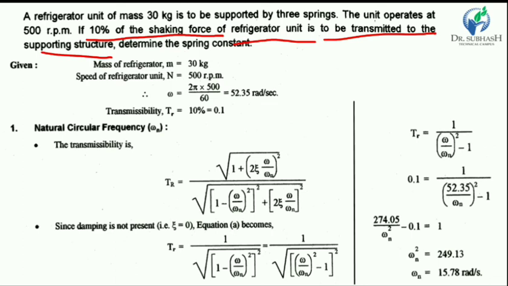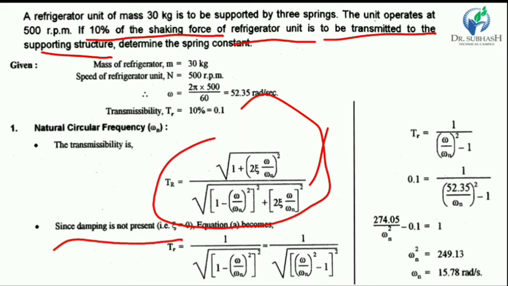Okay, so now we have the equation of force transmissibility. TR is equal to the square root of 1 plus, in brackets, 2 zeta omega upon omega n squared, divided by the square root of the expression as per the equation. Damping is not mentioned here, so the damping element is not there, the damping value is 0, and zeta is also 0.